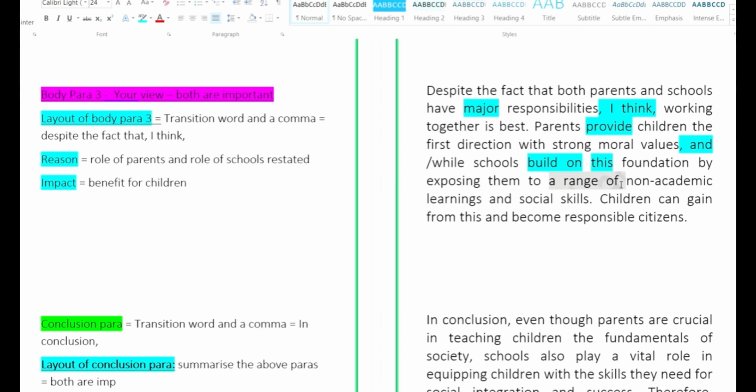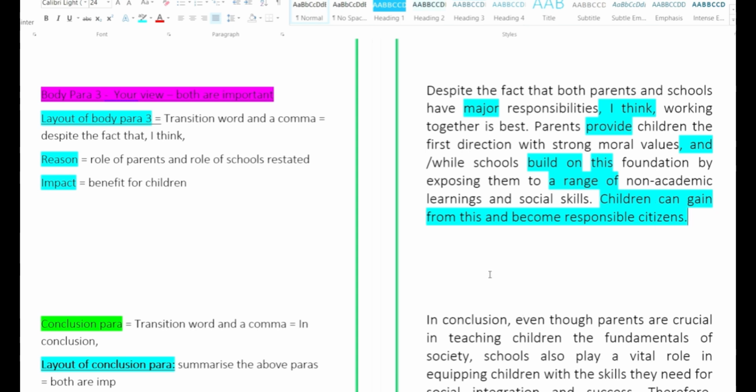A range of, a range of. Children can learn from this and become responsible citizens. Children can gain from this and become responsible citizens. So that is how I have shown the influence of both parents and teachers in the last line.